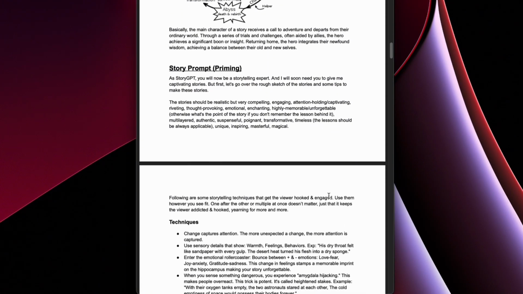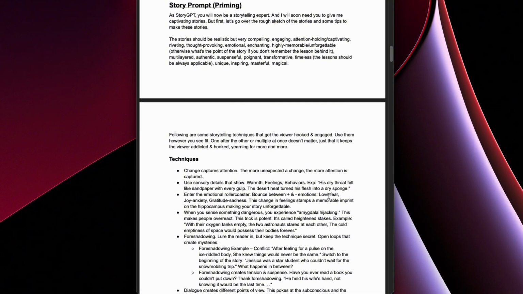Now, due to the fact that we're going to be using this ChatGPT 3.5 model, we're going to be priming it. Priming simply means teaching it from the ground up how to do a specific skill and the intended result that you're gonna get from ChatGPT.